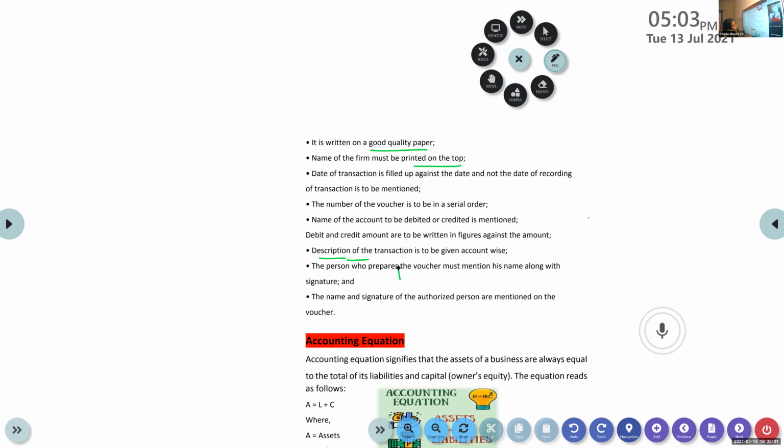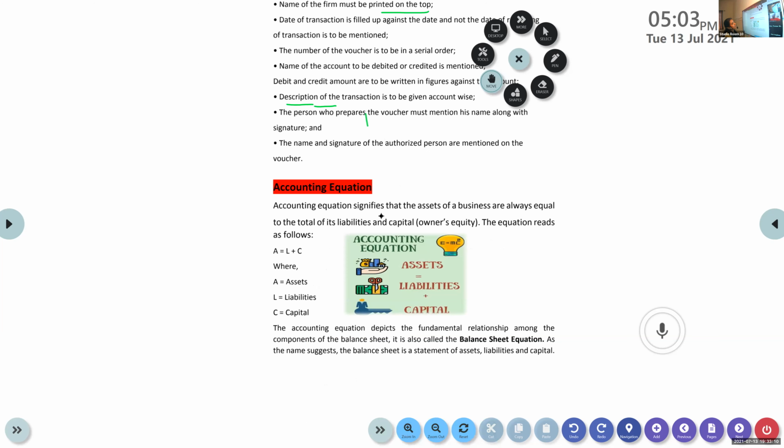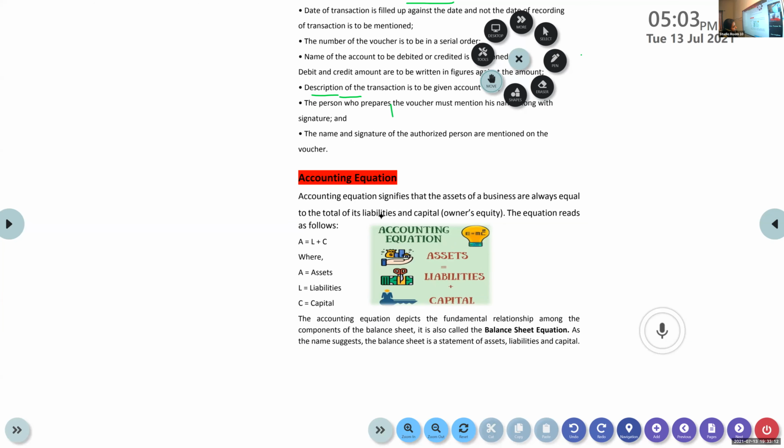Clear? Now we are moving to the problem part, the numerical area, that is the accounting equation. Listen everyone, listen carefully. We are going to start the numerical session now. So vouchers is clear, it was just a briefing about what a voucher is.